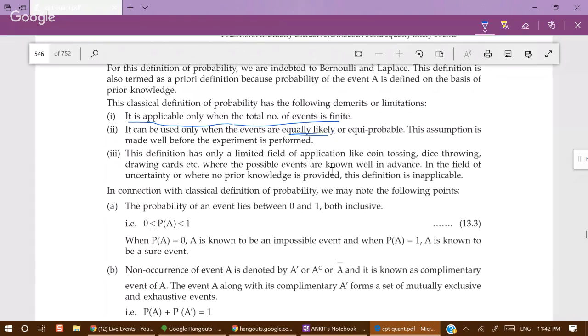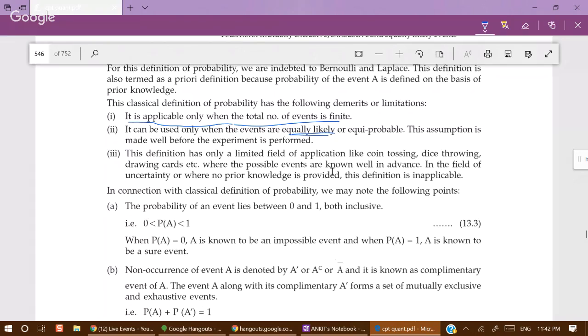That is not something which convinces us, because the classical probability which we used in this problem is not applicable. Why not applicable? Because the events are not equally likely. That means the probability of it raining today is very low, and the probability of it not raining today is very high. So these two events are not equally likely, hence the classical probability cannot be used in this problem to determine the probability of it raining today.